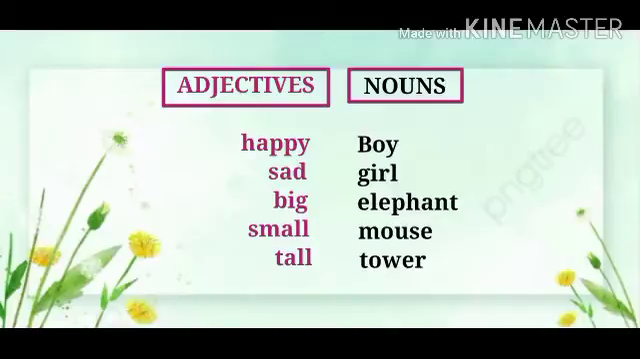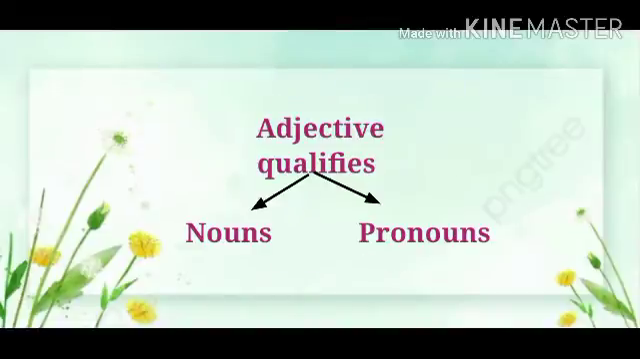So the boy is happy, so happy is an adjective. Girl is sad, so sad is an adjective. Elephant is big, so big is an adjective describing the elephant. Small, mouse. Tall, tower. Adjectives describe nouns and pronouns. Adjectives qualify nouns and pronouns.